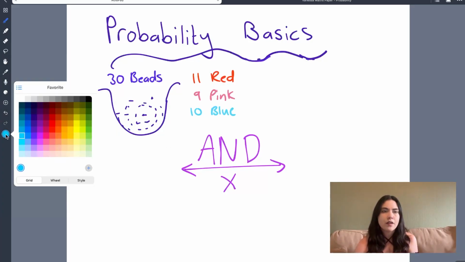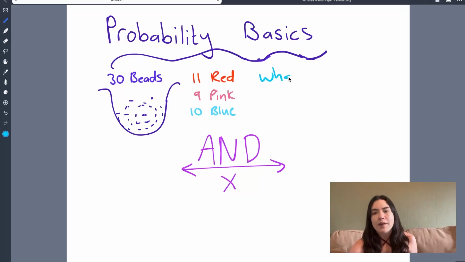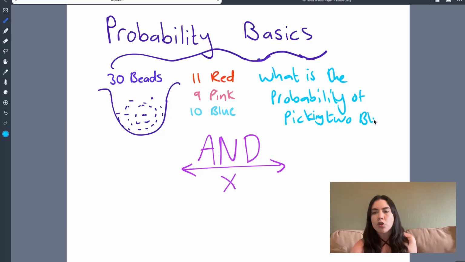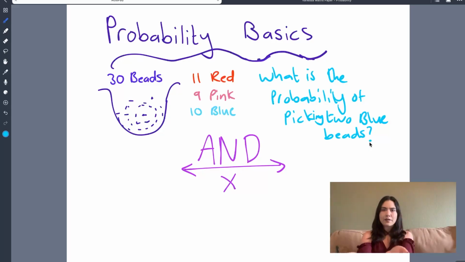The question is, what is the probability of picking 2 blue beads? There's no and in that sentence, but why am I linking the word and now? Because if I were to explain the scenario to someone else, I would say, I'm picking a blue bead and then another blue bead. The word and makes sense.